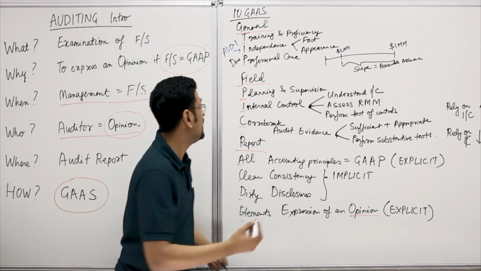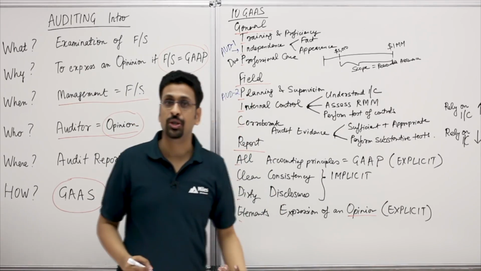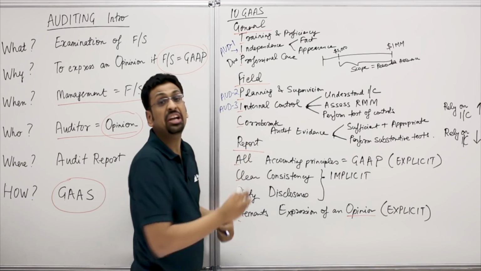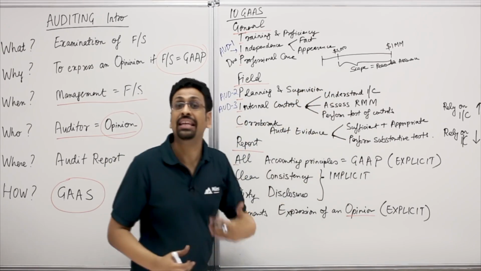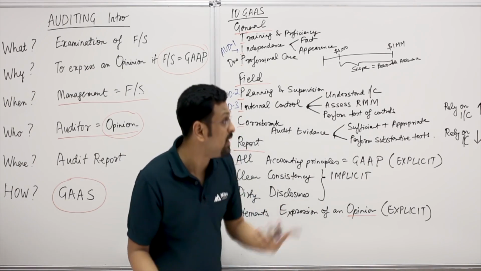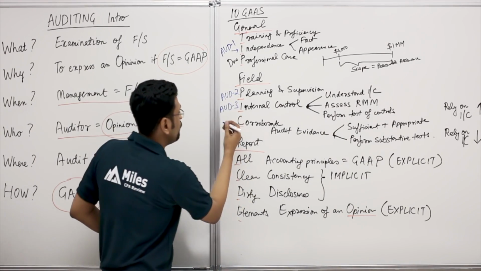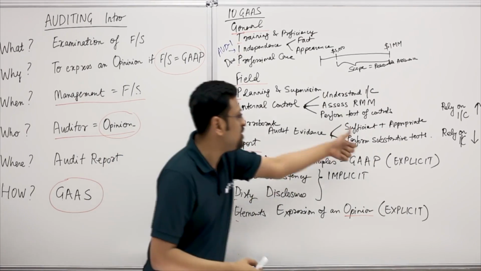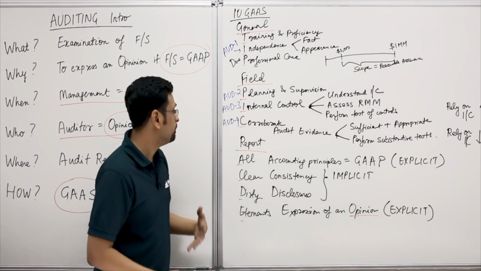In audit 2, we'll get to the P of our field pick, that's planning and supervision. Then in audit 3, we'll talk about the I of a field pick, internal controls. Again, management is responsible for internal controls. We come in, we understand the internal controls, we assess the risk of material misstatements, and depending on our assessment, we perform the test of controls. Then we would move on to audit 4, where we'll talk about corroborative audit evidence, which needs to be sufficient and appropriate. We would perform substantive tests in audit 4.